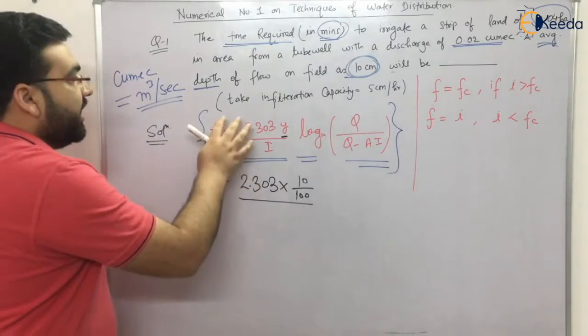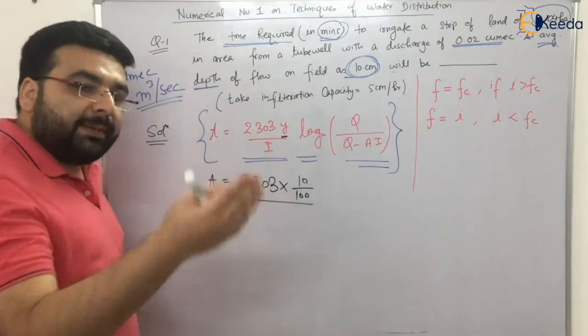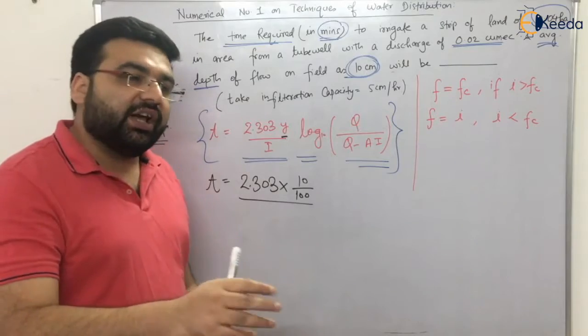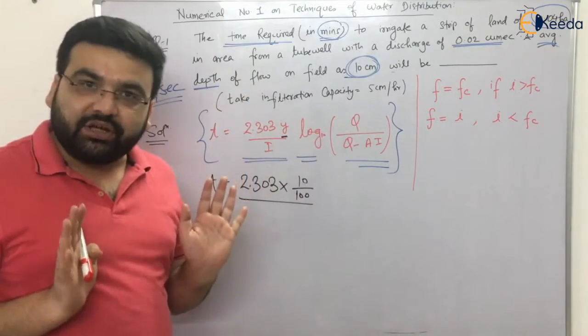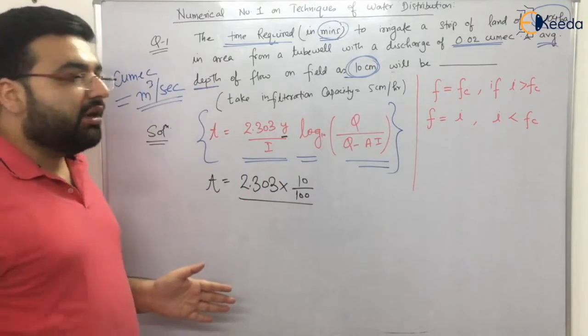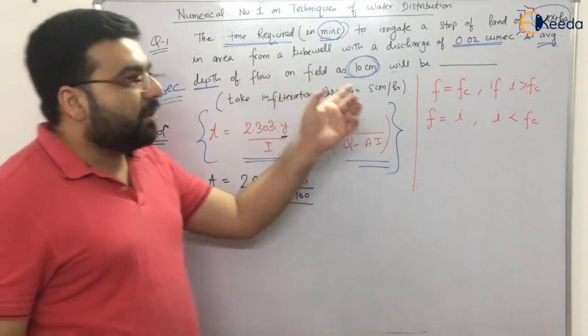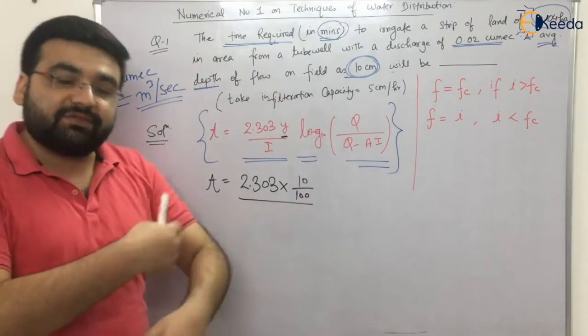So that is why in case of this i, in some books it is not written as infiltration, it is directly written as infiltration capacity. Because in case of flood irrigation, when you are doing border irrigation, border irrigation is a type of surface or flood irrigation.